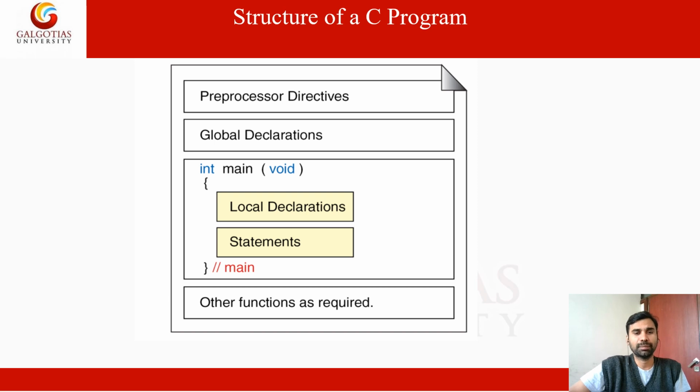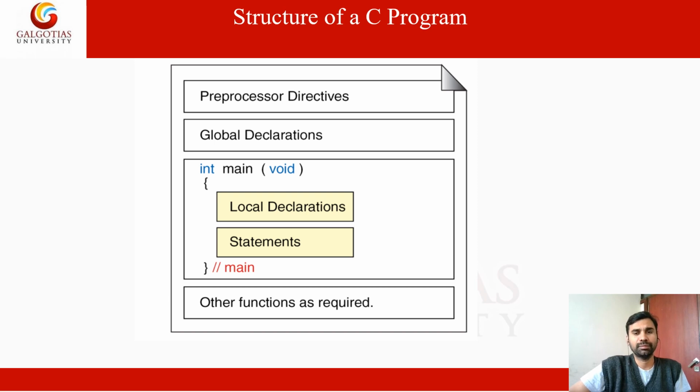Next, statements. The main function starts with an open brace and ends with a close brace. The open brace and close brace denote the starting point and the ending point of the main function. Anything else is outside the main function. If you want to add one more function, you can add other functions.